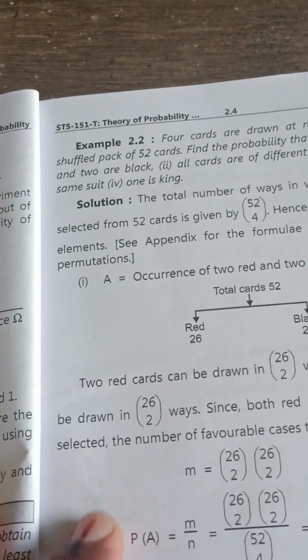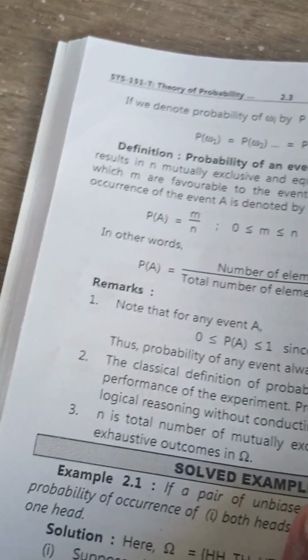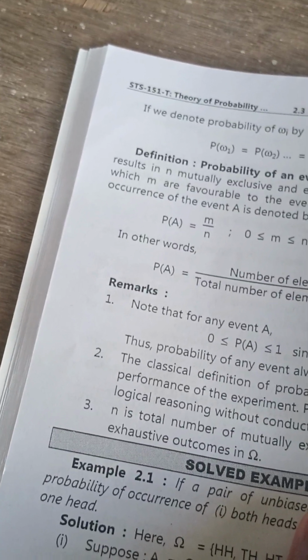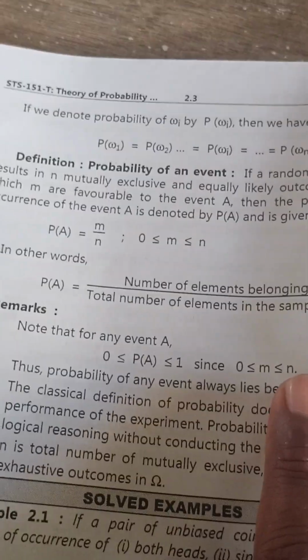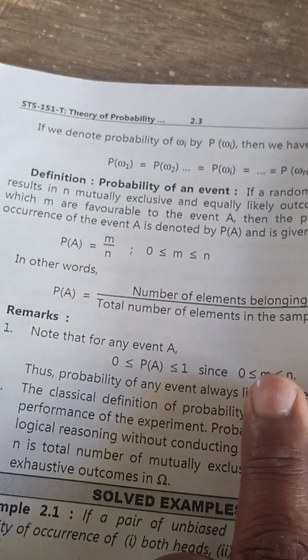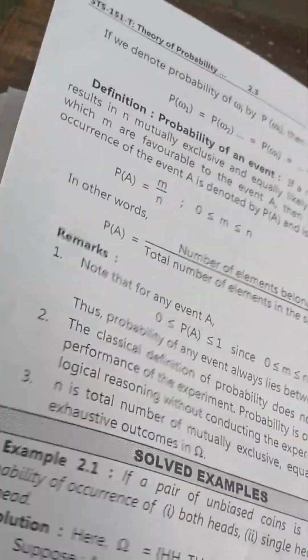The definition of the probability of an event: if a random experiment results in n mutually exclusive and equally likely outcomes, of which m are favorable to the event A, then the probability of occurrence of the event A is denoted by P of A and is given by P of A equal to m by n.